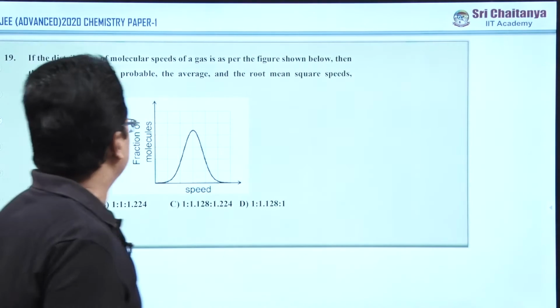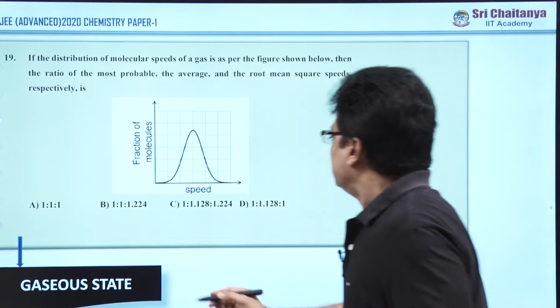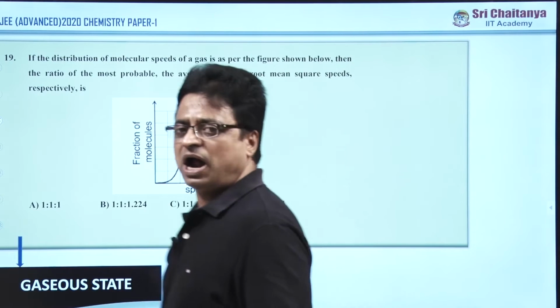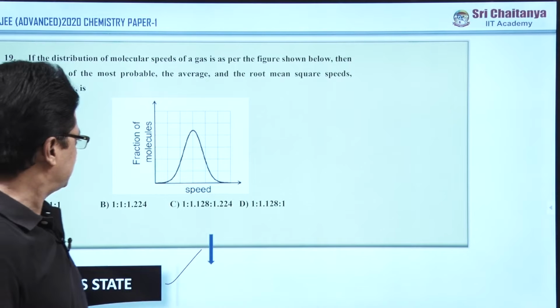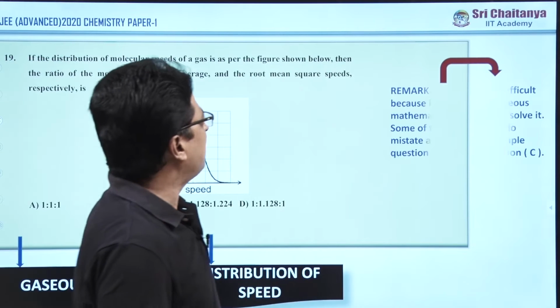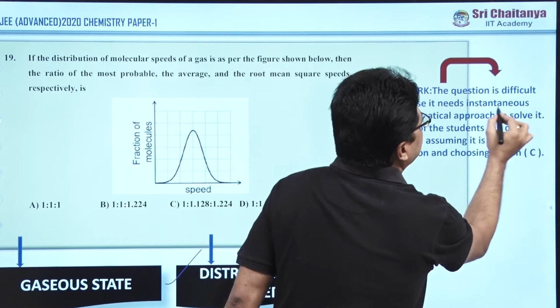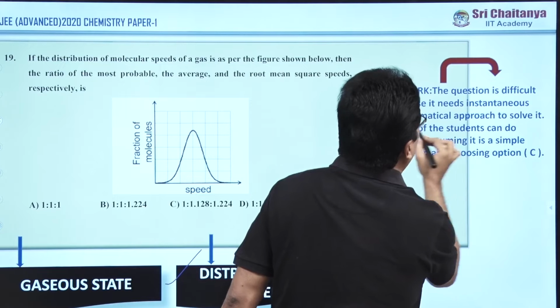Coming to this first question, it is given under the topic gaseous state. The subtopic in this chapter is distribution of speed, and the remark is that the question is difficult because it needs an instantaneous mathematical approach to solve.